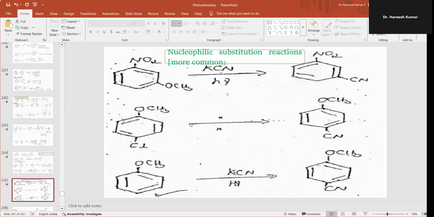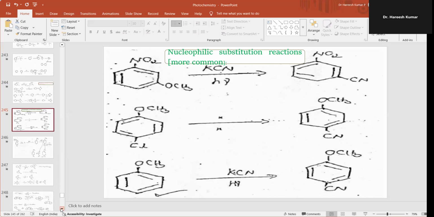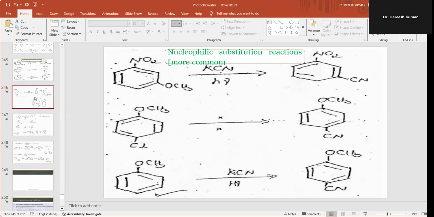Then here I am taking the more common nucleophilic substitution reaction. So here the leaving group is methoxy. Methoxy is replaced with cyano. And in this one also, chlorine is the leaving group. Chlorine is replaced with the cyano. And in this one, cyanation occurs. Cyano is added to the fourth position. Next, I'm taking two more examples.